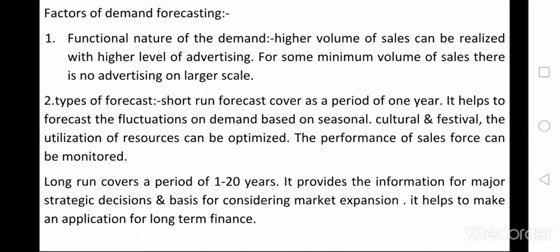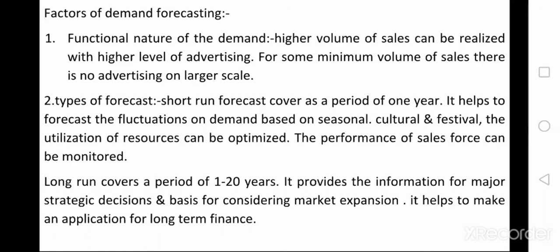The short run helps to forecast the fluctuations in demand based on seasons, culture and festivals. The utilization of resources can be optimized. The performance of the sales force can be monitored. So short run means below 1 year, and in this period different fluctuations occur in demand due to the changing seasons, and at the same time culture and festivals.